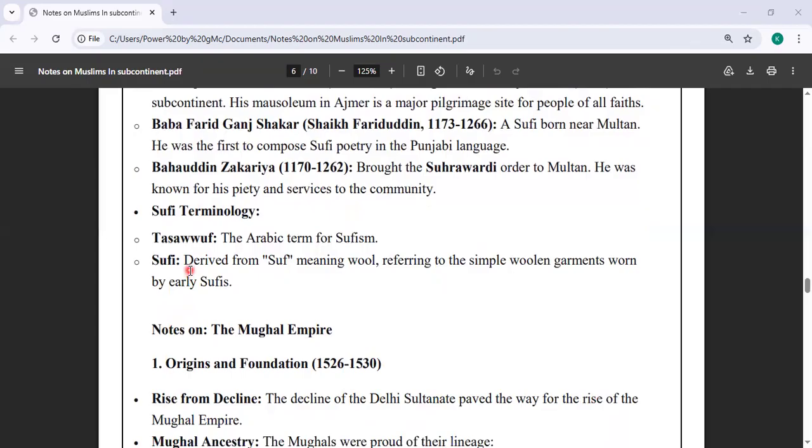Then we have Sufi terminology. Some of the Arabic terms for Sufism and Sufi are derived from the word Suf, meaning wool.